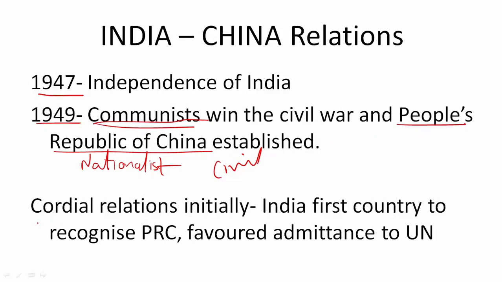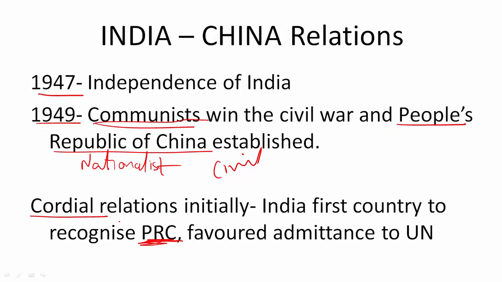Initially, both the countries had very good relations because both were coming out of long periods of disturbance. One, China, was coming from a long time of war with Japan and the civil war, and the other country, India, was under the shackles of the British Empire. The PRC, People's Republic of China, was not acceptable to USA, UK and many other Western countries because it was a communist country. So they did not recognize it, they did not allow it to join the United Nations.